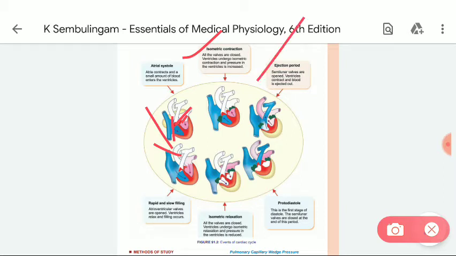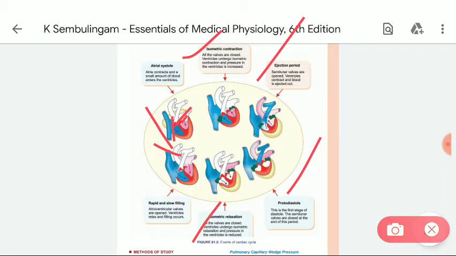Then as pressure in the ventricle increases, it will try to push out the blood from the ventricle. So ejection will happen. Semilunar valves are opened. Ventricle contracts and blood is ejected out, followed by protodiastole. Protodiastole is the first stage of the diastole. Semilunar valves are closed at the end of this period.